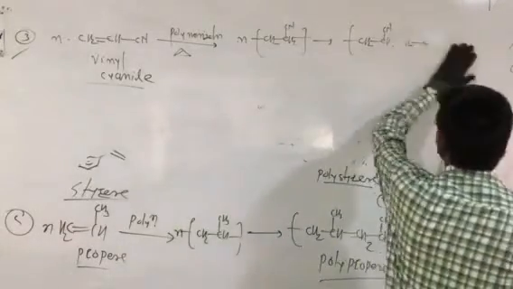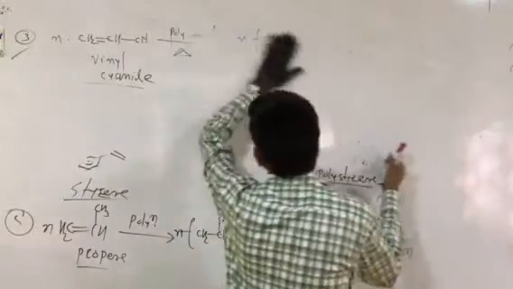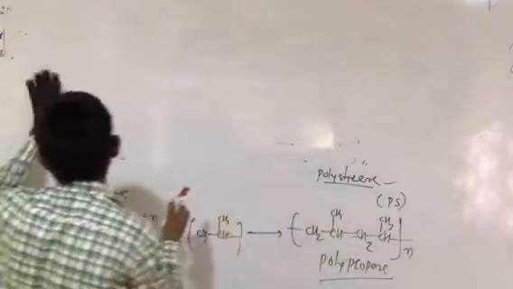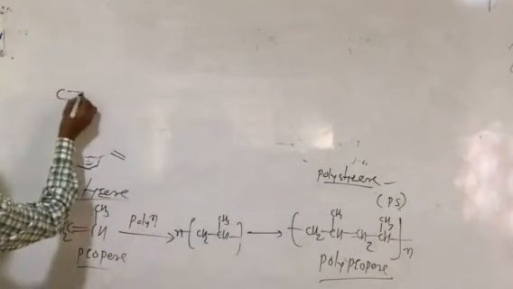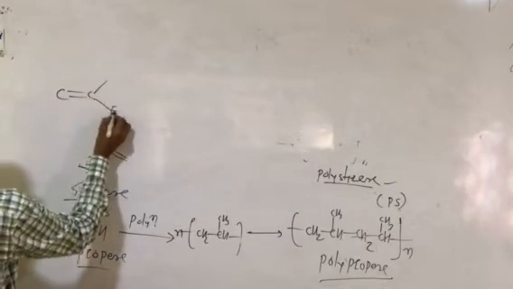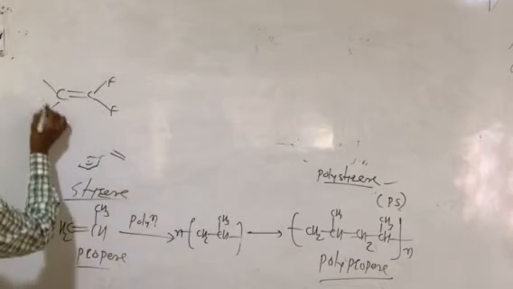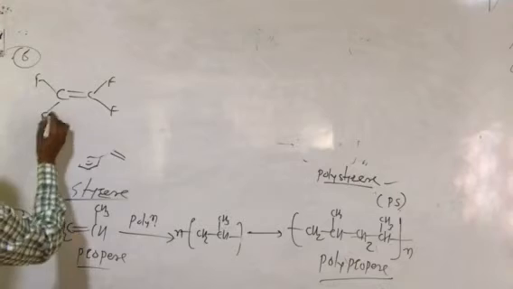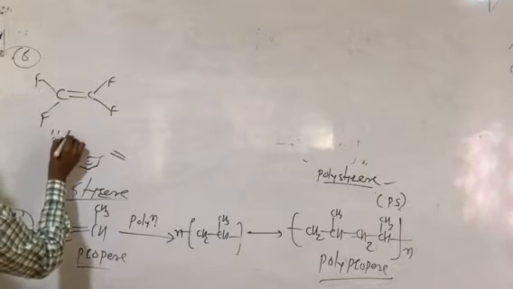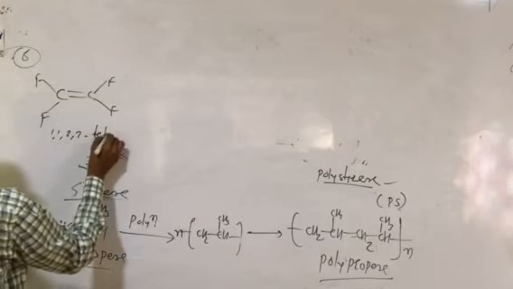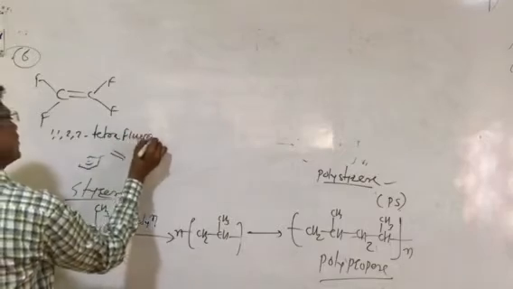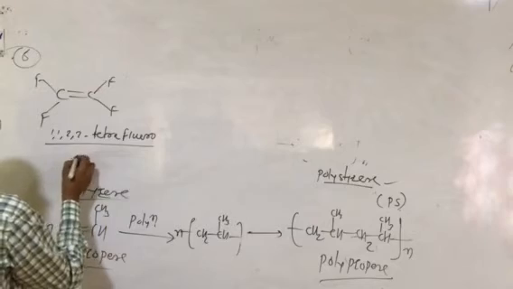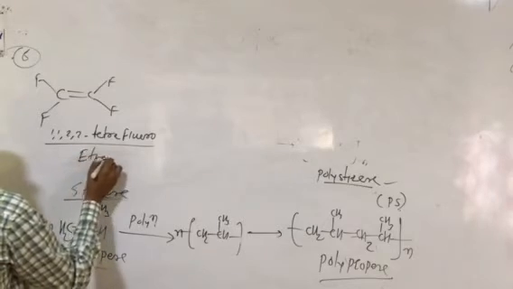Here the next example, this is the starting reactant molecule. This is Teflon. So formation of the Teflon molecule, or these types of polymerization. If we have this carbon double bond here, and these are fluorine atoms. This one is fluorine. So what is the name of the starting reactant molecule? This is example number, I think, sixth of the addition polymerization. 1, 1, 2, 2 tetrafluoroethene. As you can see, the 1, 1, 2, 2 tetrafluoroethene. This is the tetrafluoroethene molecule. This is the polymerization.